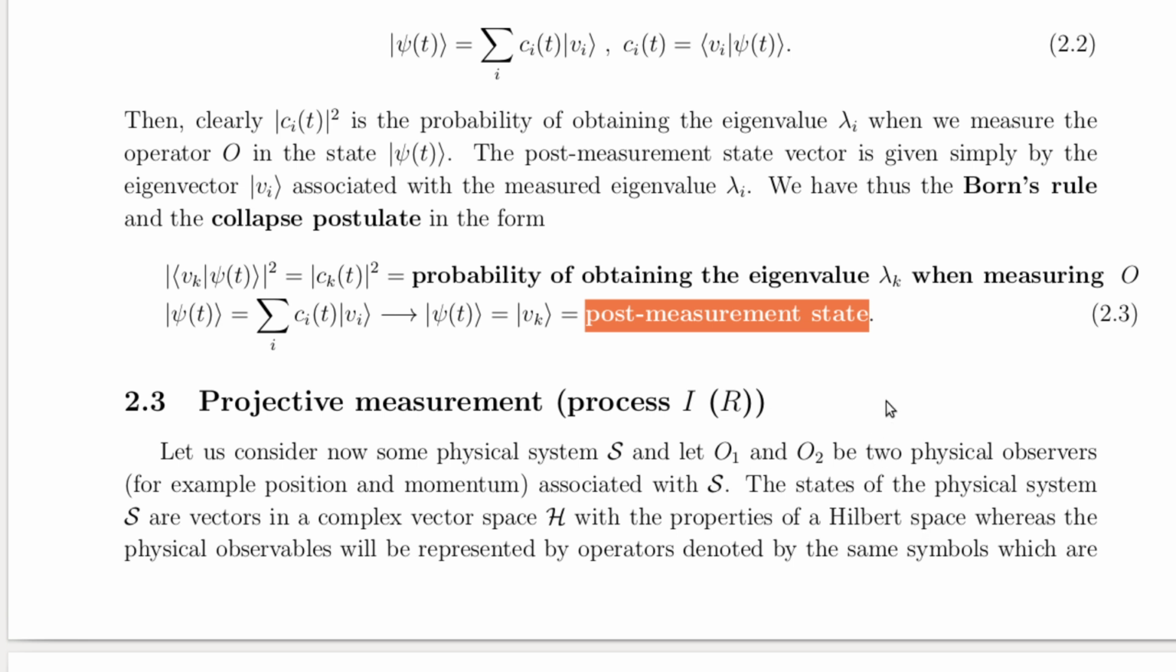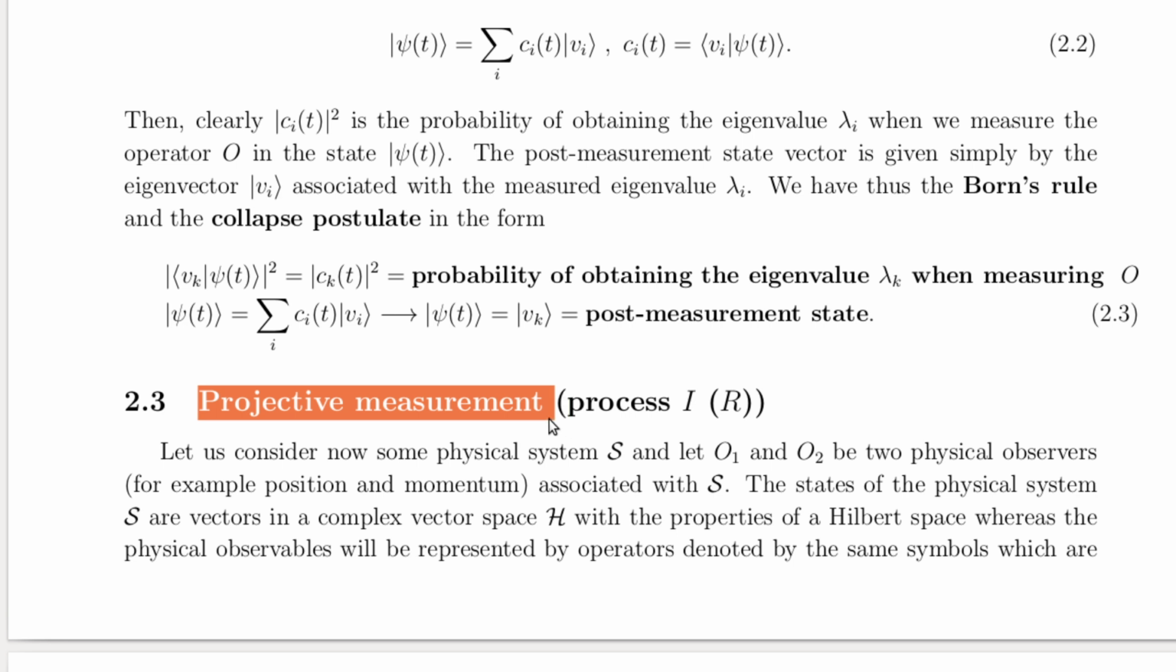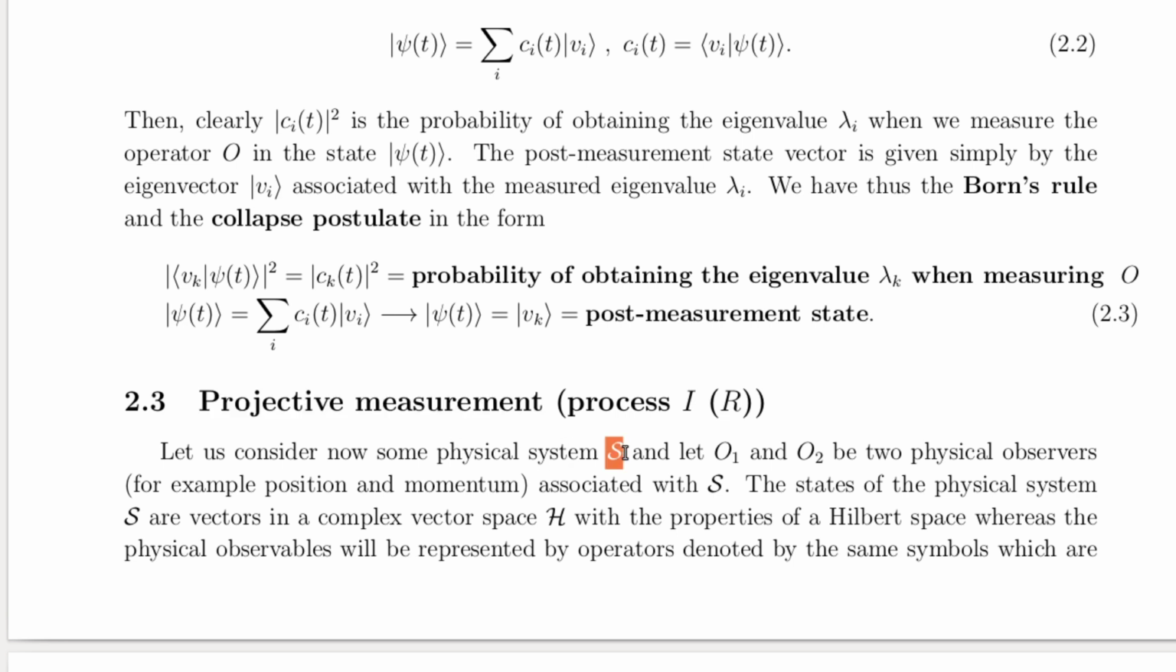A fascinating aspect of quantum mechanics: projective measurement, also known as Process 1 in von Neumann's framework. This concept is essential for understanding how quantum systems interact with measurement. Let's break it down step by step. Let's start with a physical system, which we'll call S. In quantum mechanics, the states of this system are represented as vectors in a Hilbert space, denoted as H.